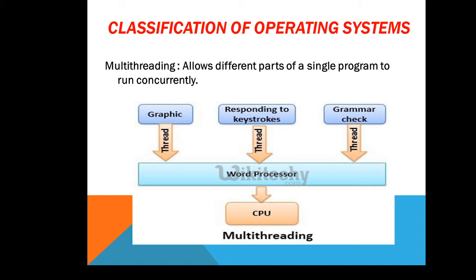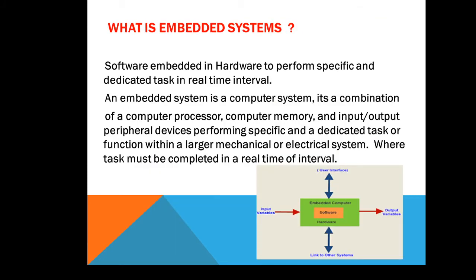At the same time you are responding to keystrokes, and you can also perform a grammar check. It means the word processor contains these three threads: graphic, responding to keystrokes, and grammar check, and these three threads are running simultaneously, running concurrently, which can be handled by the central processing unit, and this is known as multithreading.